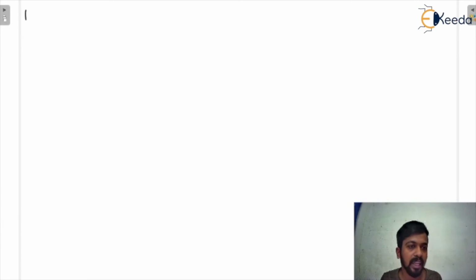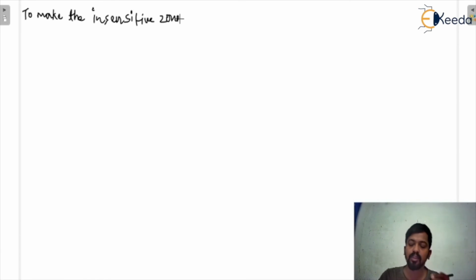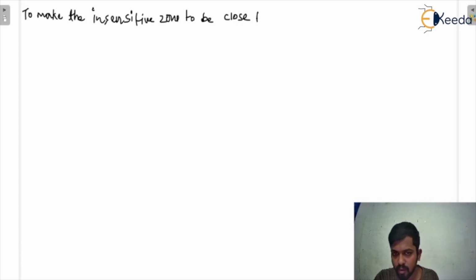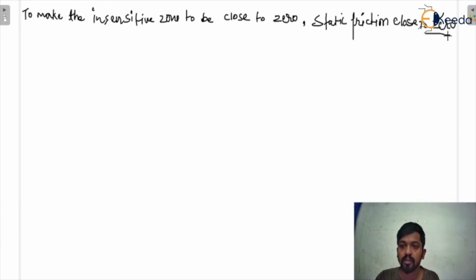So I'm just writing here the note that to make the insensitive zone close to 0, you have to make the static friction close to 0. Then the insensitive zone will be close to 0.